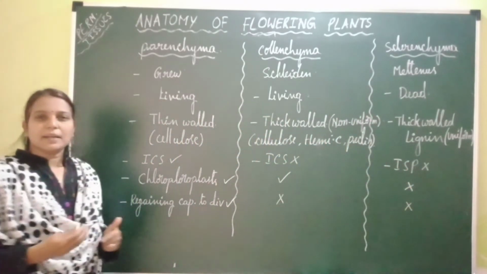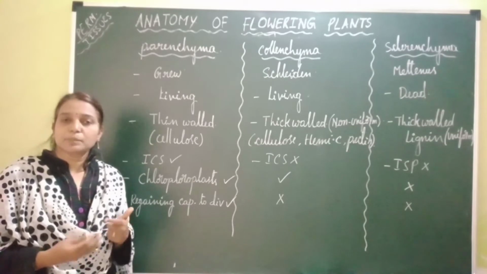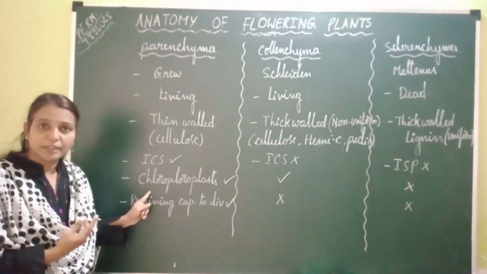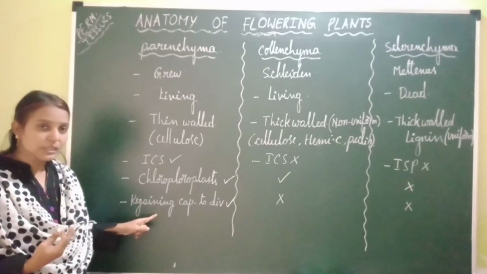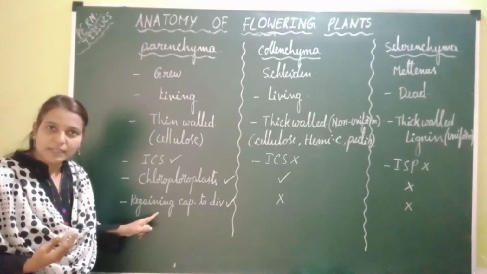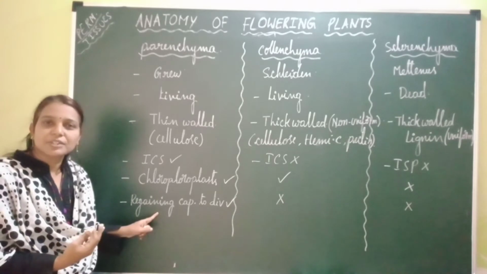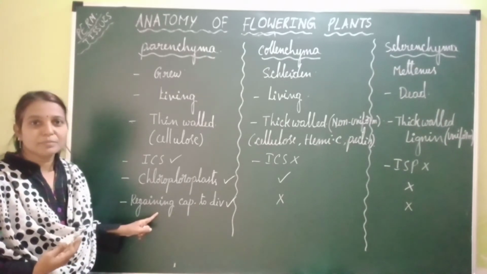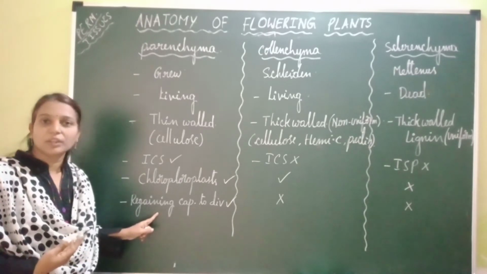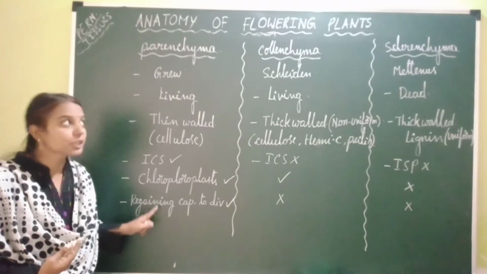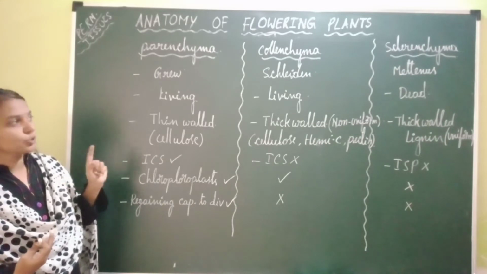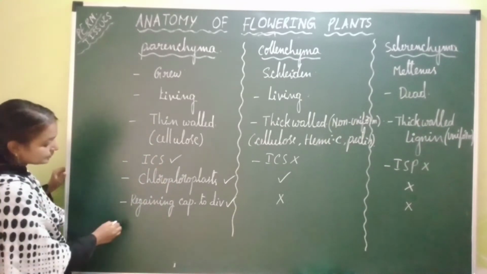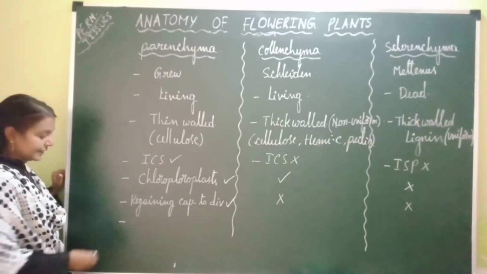So if the capacity of cell division is present, what happens? These simple permanent tissues can regain the capacity of cell division and get de-differentiated into secondary meristem. So secondary meristems can be formed by de-differentiation from parenchymatous tissue, but not from collenchyma or sclerenchyma. Okay. Now coming to refractive index.